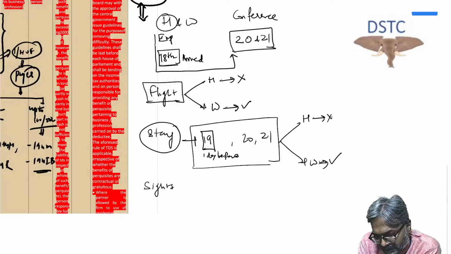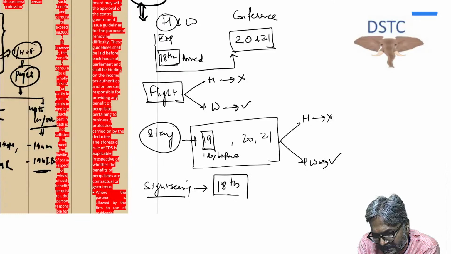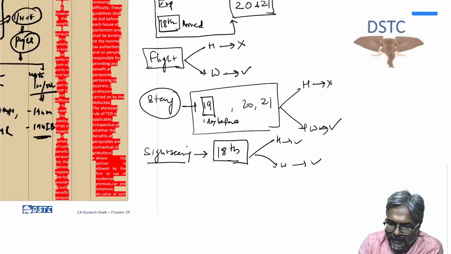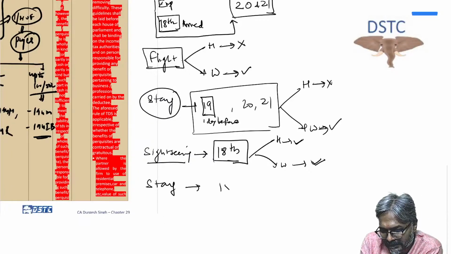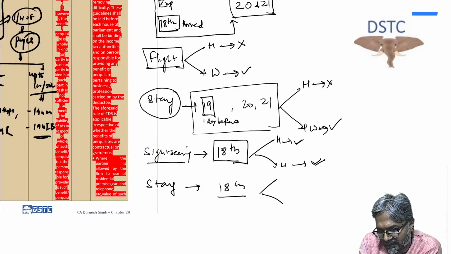Now, sightseeing was done on 18th. On 18th they did sightseeing. So husband perquisite, wife also perquisite. Sightseeing, students, they have done on 18th in this case, and the company is bearing all these expenditures. So therefore, for both of them, it will be considered as a perquisite. Now obviously the stay on 18th, the last one, students: for husband, again perquisite, wife also it will be a perquisite.